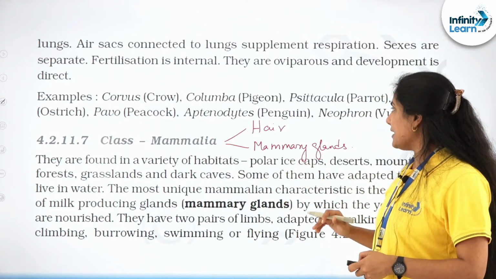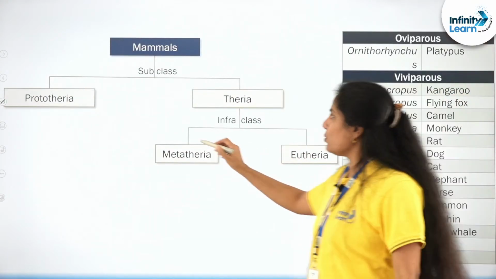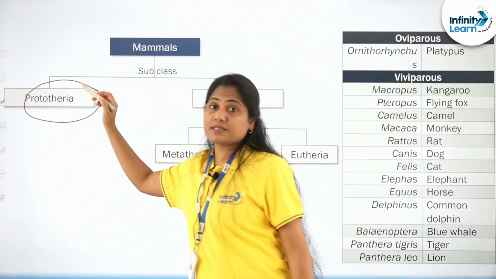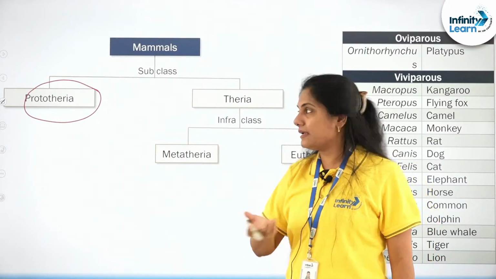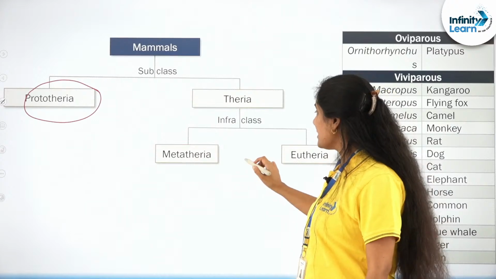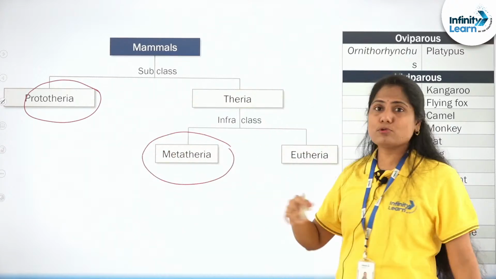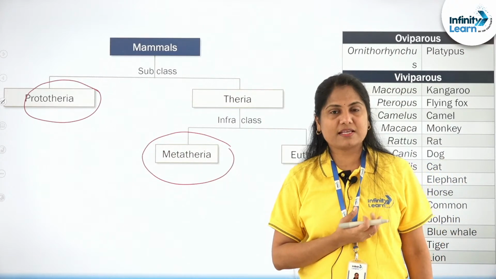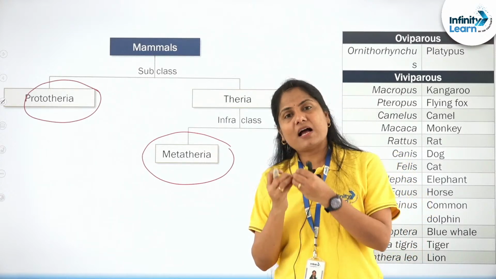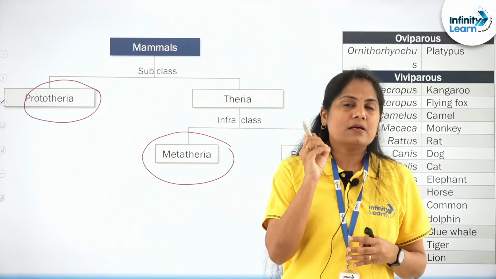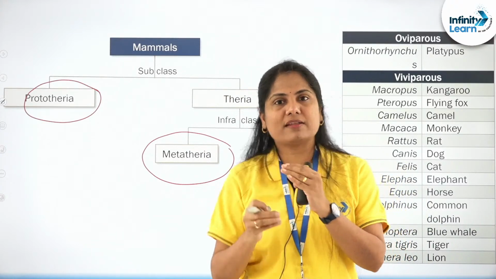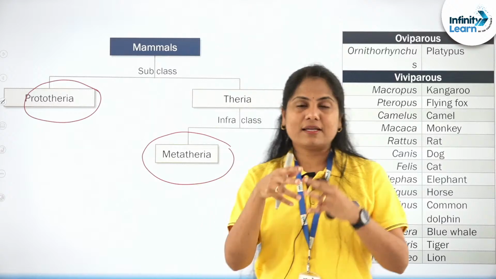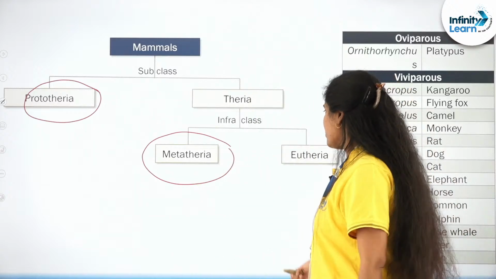In mammals, again, the exception is prototherians, egg-laying ones, the duck-billed platypus, right? The spiny anteater like the echidna, they are the egg-laying ones. Metatheria, like those kangaroos, Macropus is an example, which carry their very young ones in the pouch, with a very small gestation time period, where they crawl into the pouch and start growing there.